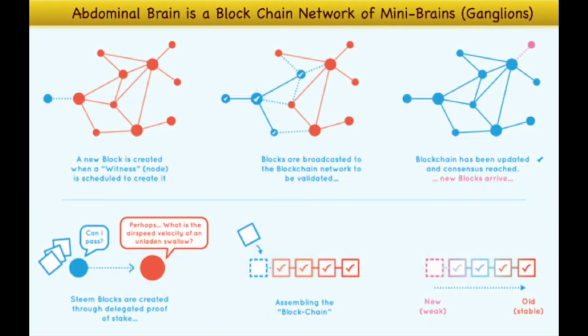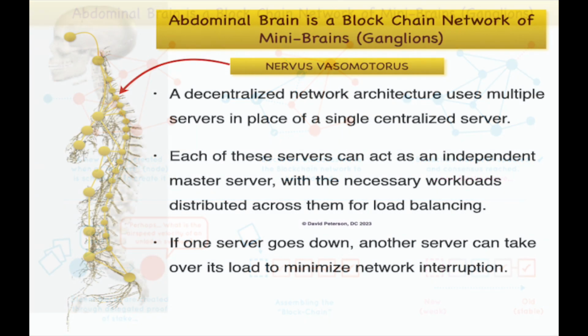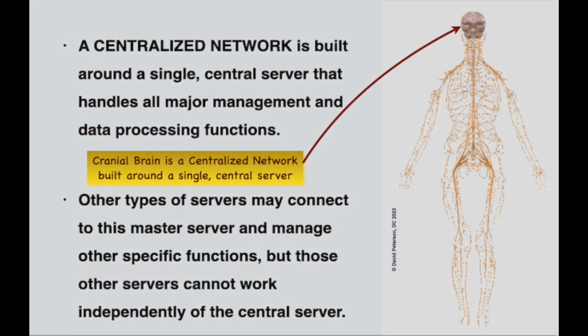The nervus vasomotorus, our decentralized blockchain network, represented by the abdominal brain, consists of multiple mini-brains, each functioning as a node in a blockchain network, capable of independent operation from the cranial brain. In contrast, the cranial brain represents the centralized network, relying on a single central server for major management and data processing functions.